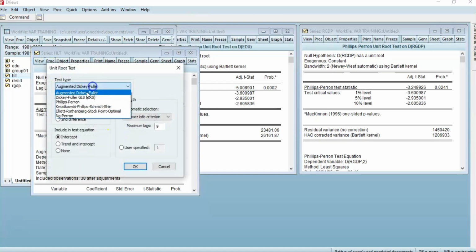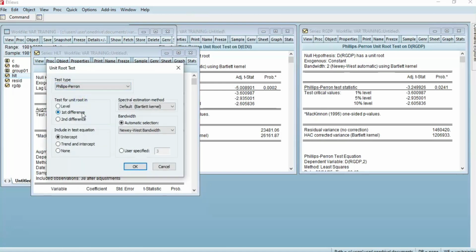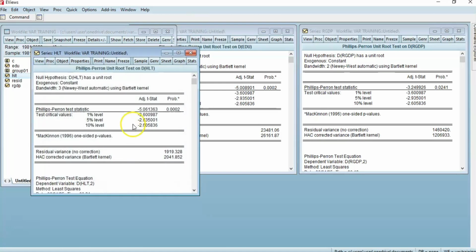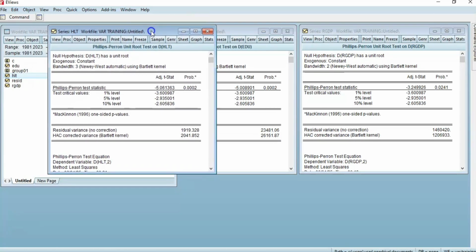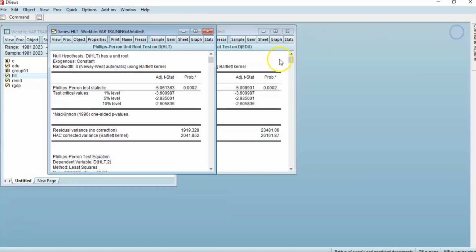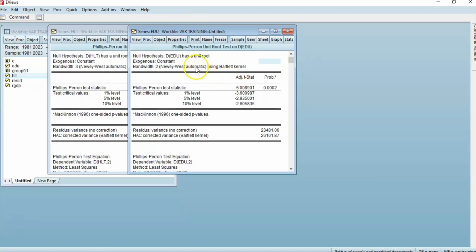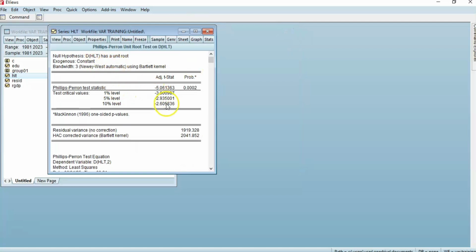Let us check that of Phillips-Perron at first difference. Good. So health expenditure is stationary at what? At first difference. Okay, now we have real GDP at first difference using the Phillips-Perron. Good. We also have educational spending stationary at first difference using Phillips-Perron. Good. And health spending stationary at first difference using Phillips-Perron.